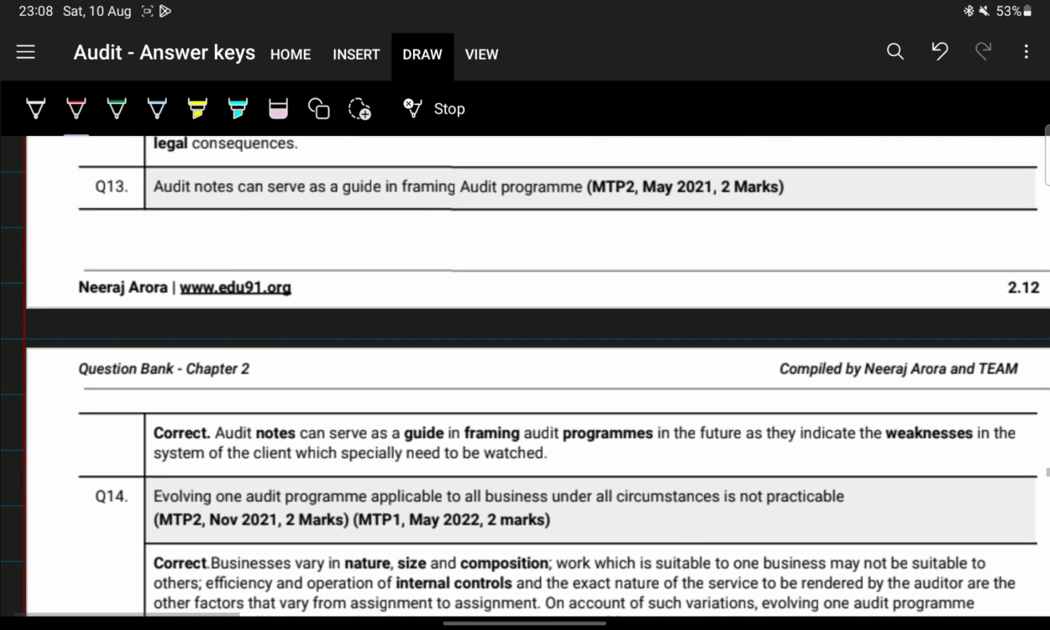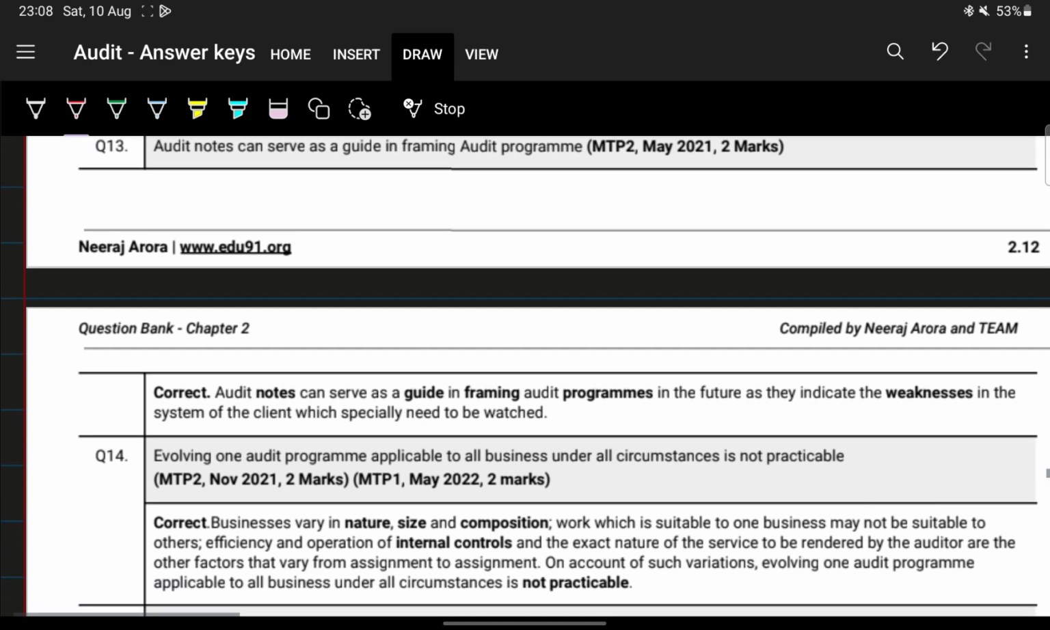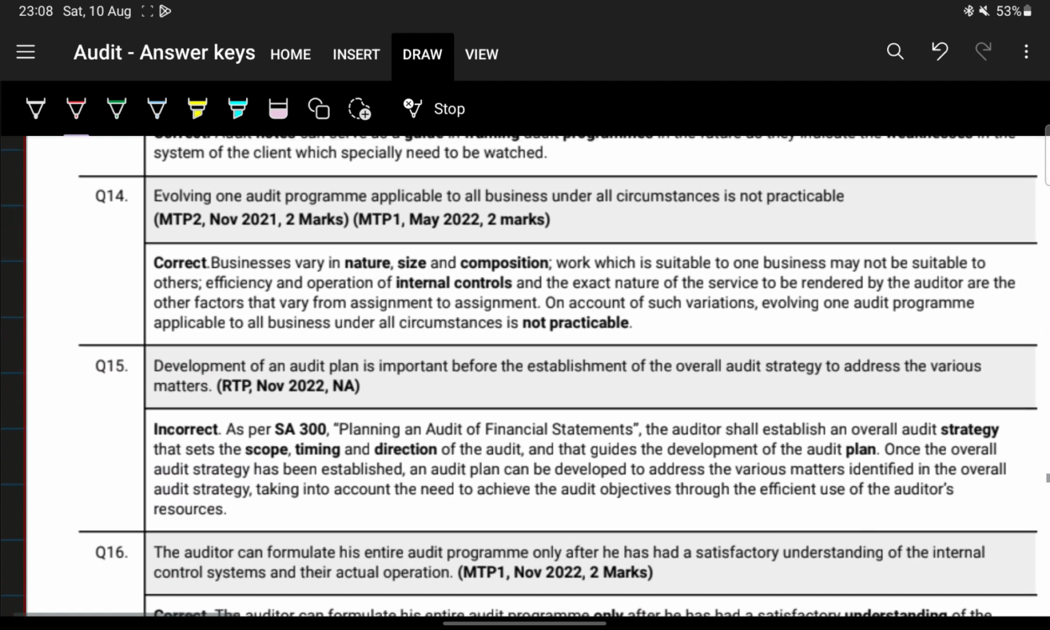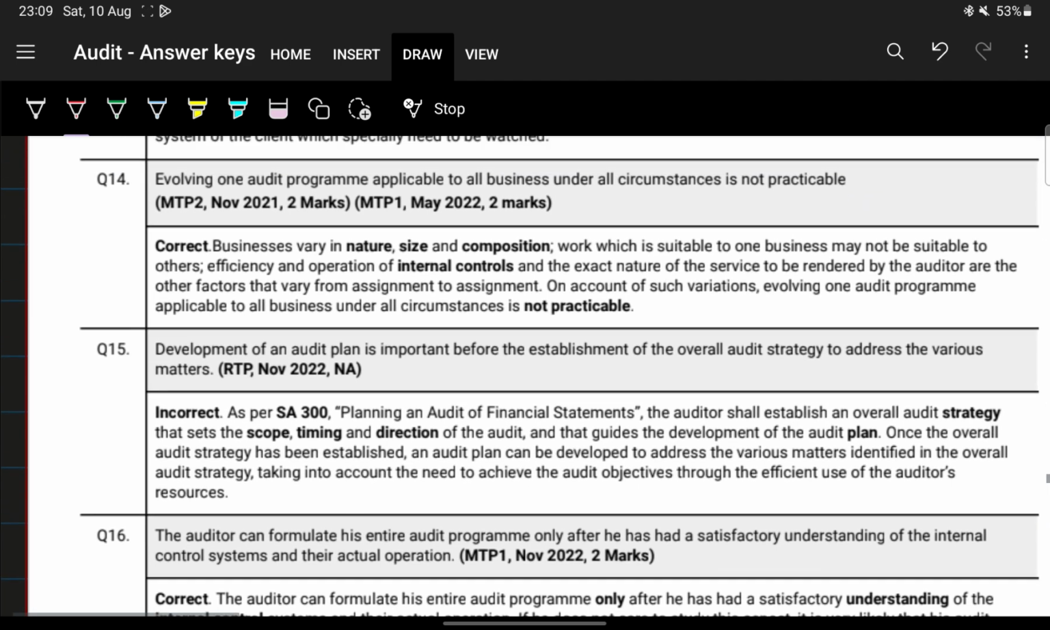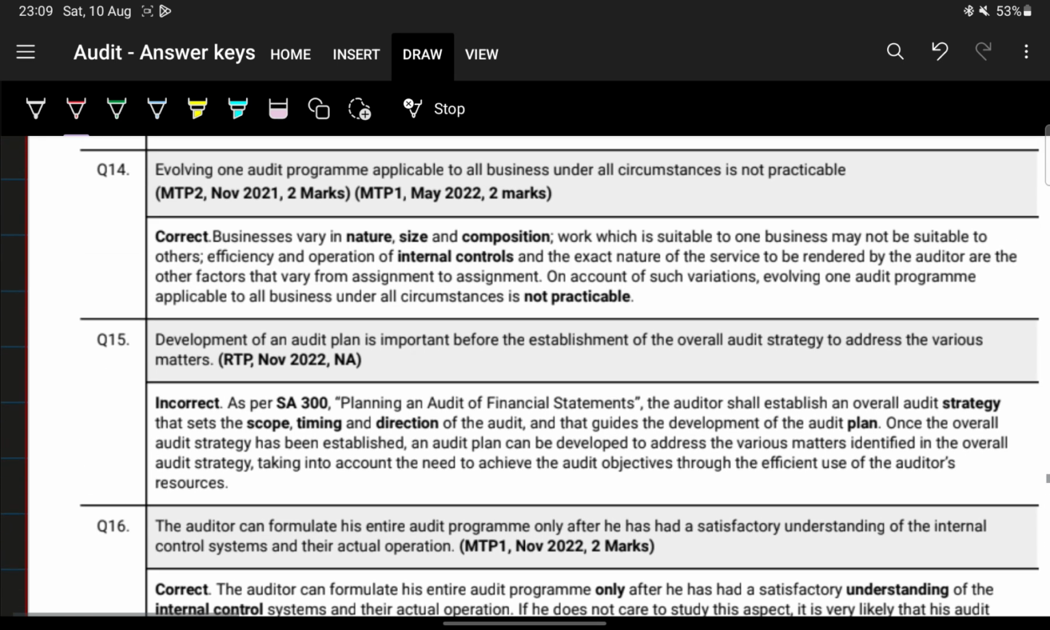This may cause negligence, and the whole audit may be held as negligently conducted. Next. Audit note can serve as a guide in framing audit program. Correct. Next. Evolving one audit program applicable to all businesses is not practicable. Correct, because it changes as per the nature, size, capital raised, and dependability of internal control, and you have to ascertain the scope of work to be performed for each particular party. So one audit program for all businesses is not practicable.